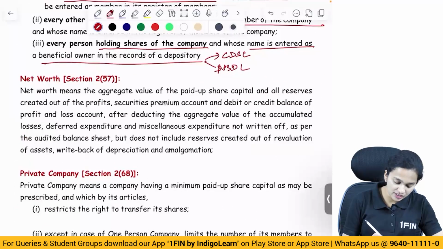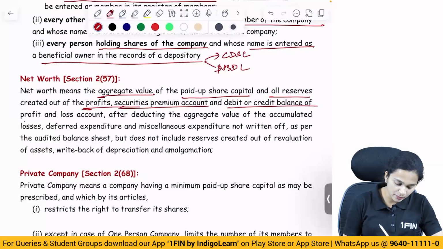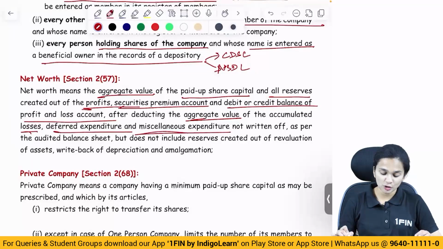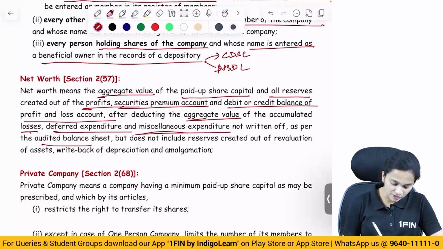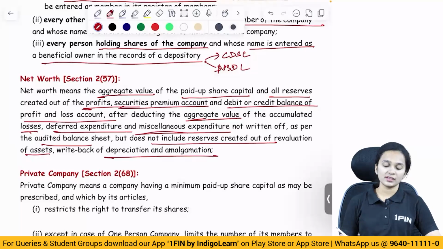Net worth is the aggregate value of paid up share capital and all reserves created out of profits, securities premium and debit or credit balance of profit and loss, after deducting the aggregate value of accumulated losses, deferred expenditure, and miscellaneous expenditure not written off as per the audited balance sheet. It does not include reserves created out of revaluation of assets, write back of depreciation and amalgamation.